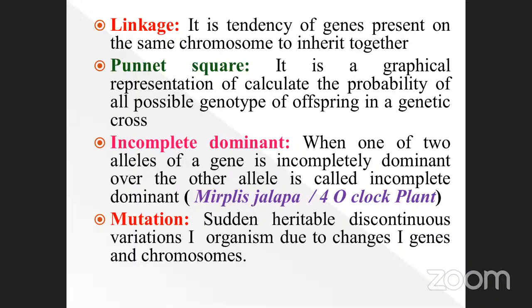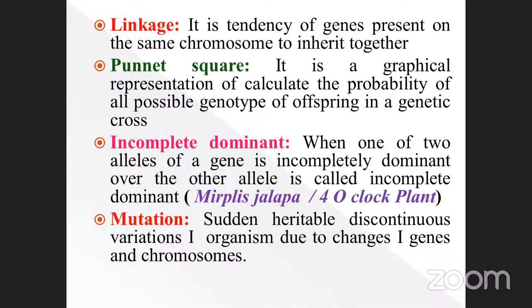Take an example, monohybrid: height is one character, dwarf is another. Phenotypic characteristics are physically visible; genotype we cannot see. It needs a small calculation, then you get the possibility of genotypes, such as homozygous and heterozygous, homozygous dominant, heterozygous dominant, and homozygous recessive.